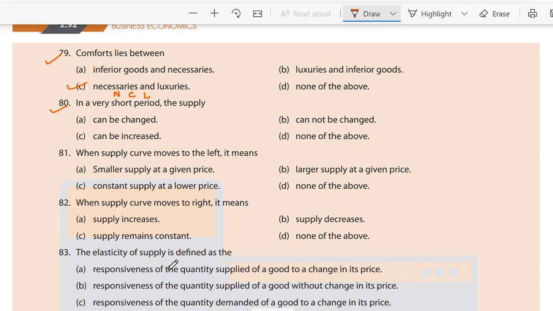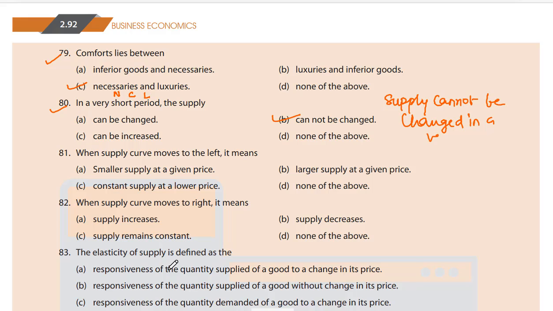In a very short period, the supply: A. can be changed, B. cannot be changed, C. can be increased, D. none of the above. It could be cannot be changed. Supply cannot be changed in a very short period.